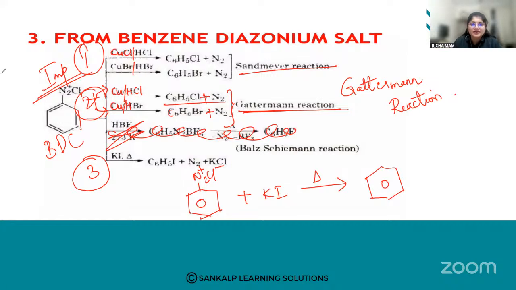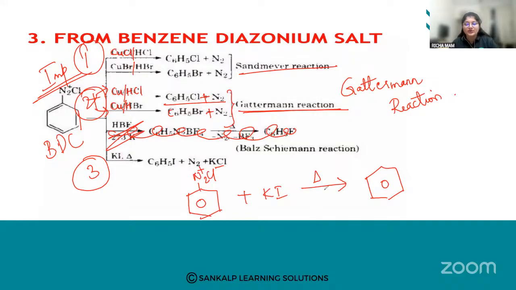By seeing the above, what do you feel the answer will be here? We are going to get a halo substituted benzene. I have given you the clue also. Which will be the halogen here? Let me see how much you have understood.